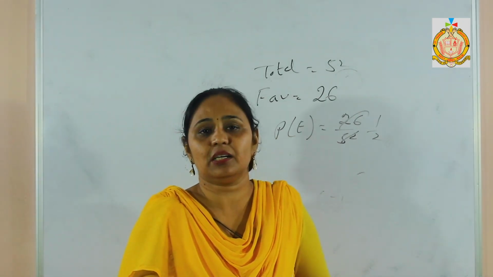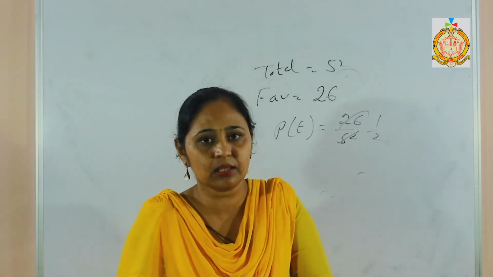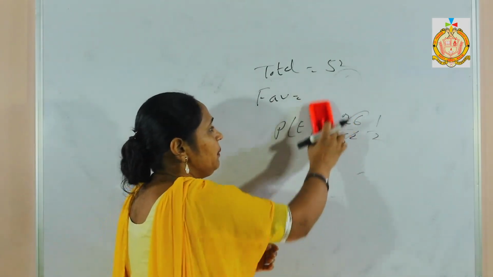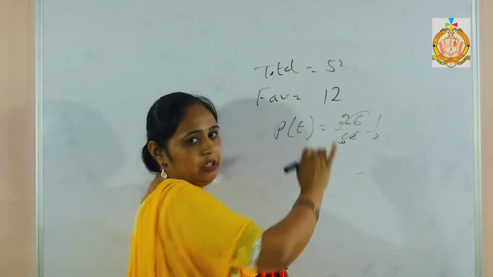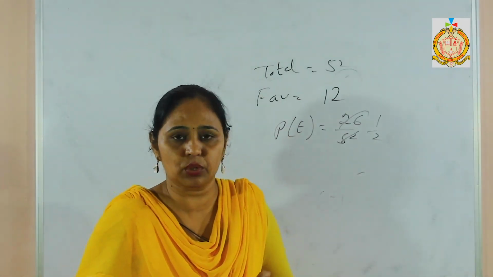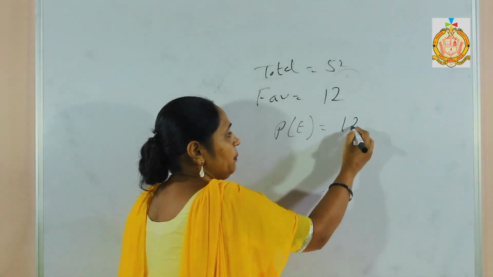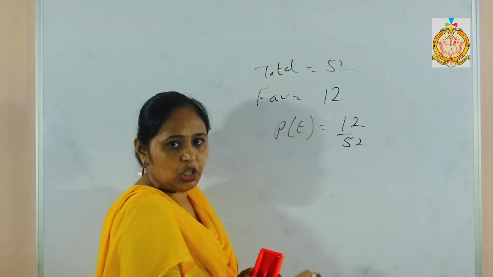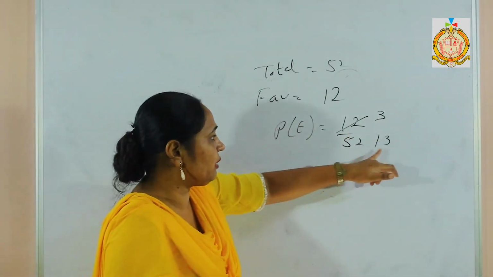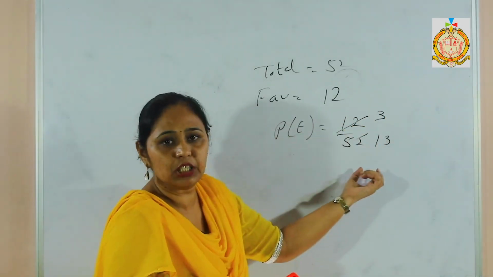Next, be a face card. Now I have to remember how many face cards there are. In one suit there are 3, in 4 suits there are a total of 12. It means my favorable outcome now becomes 12 because he wants face cards. Total is given 52. Then the probability becomes favorable upon total. Now we can cancel it using the table of 4. 4 3s are 12 and 13 4s are 52. Answer becomes 3 upon 13.